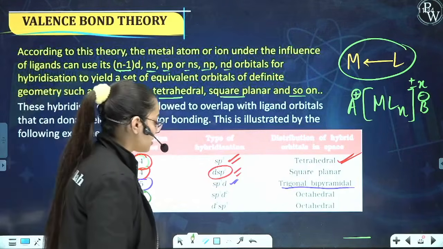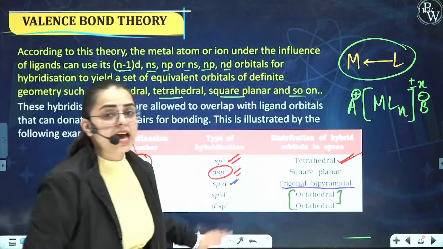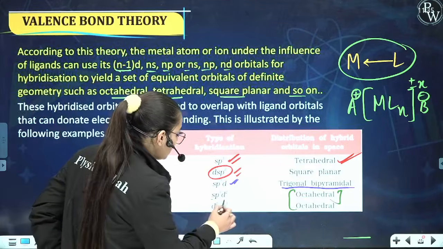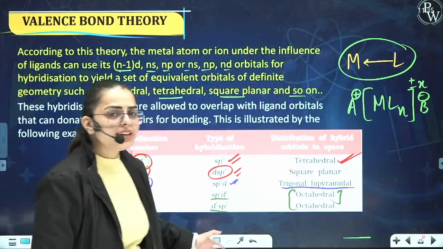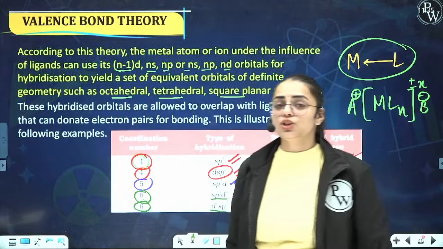For coordination number 6, the geometry shall be octahedral, no doubt, but the hybridization can be different. One of the hybridizations is sp3d2 and another one is d2sp3. Now, why is the hybridization quite different but the geometry the same in the case of coordination number 6?